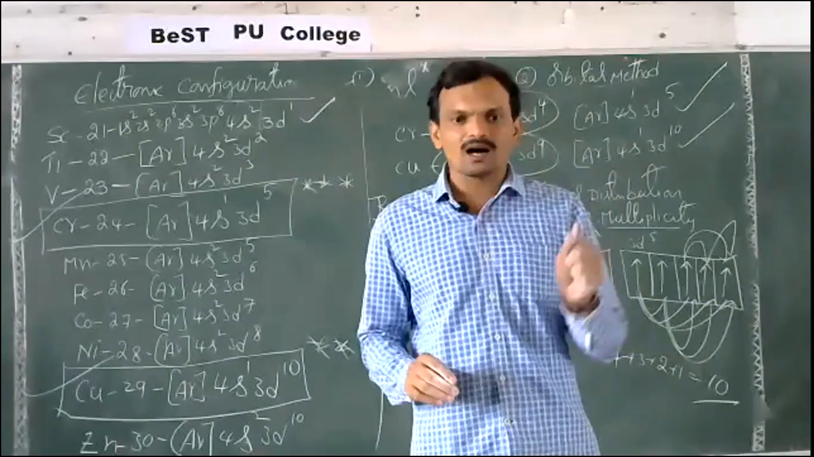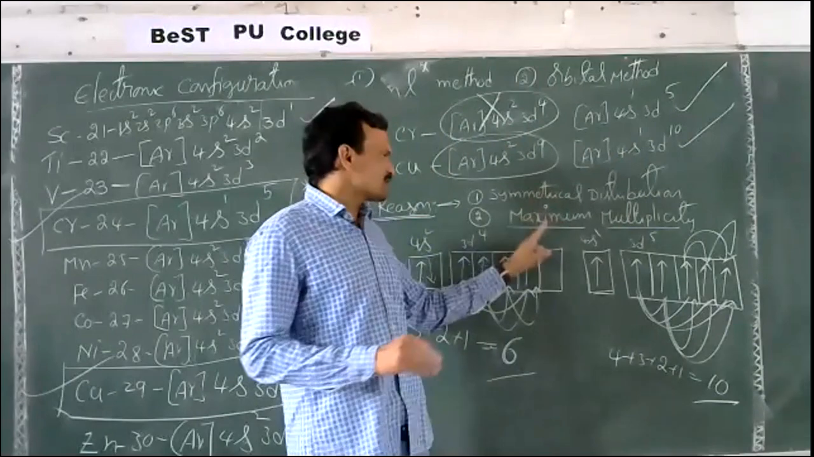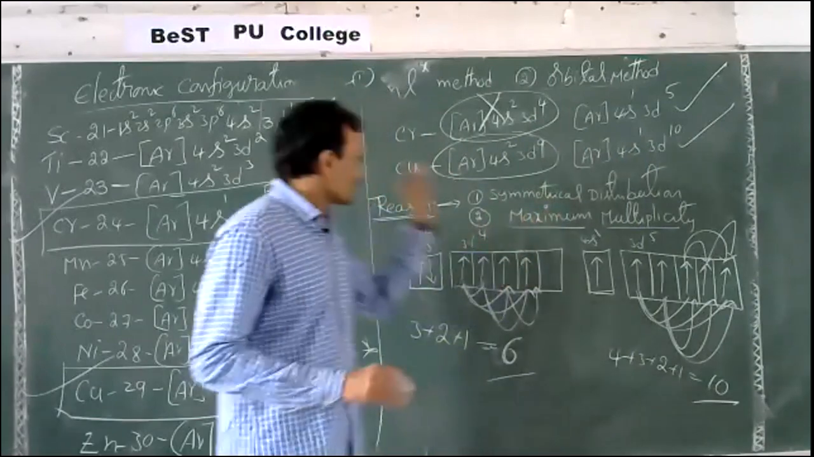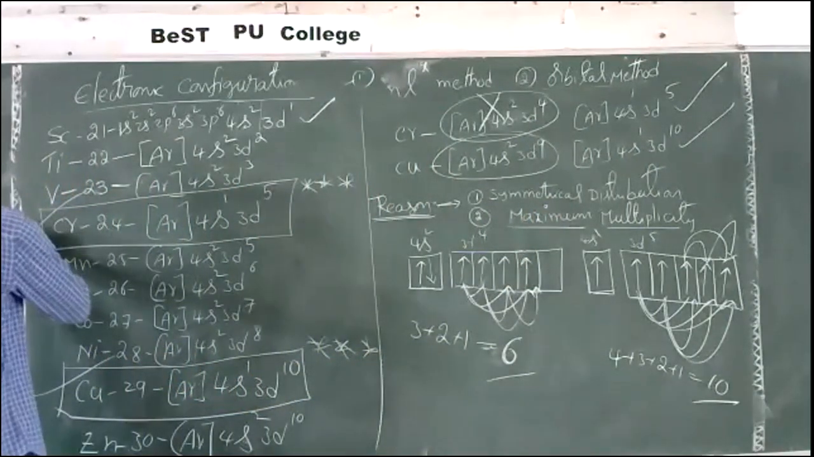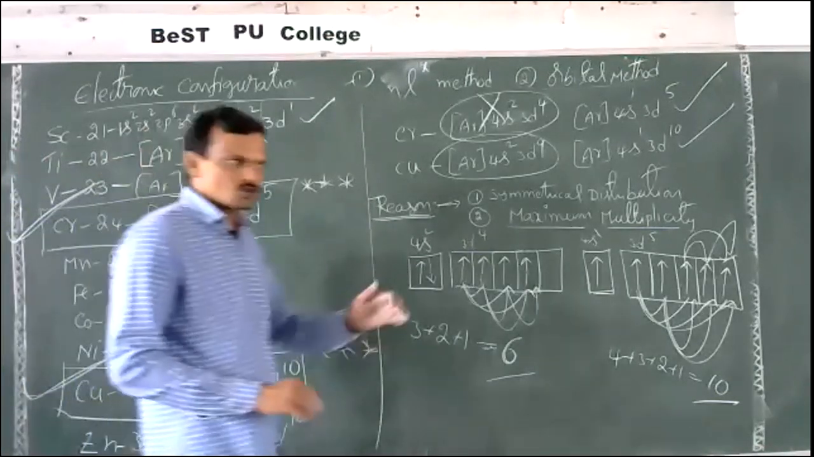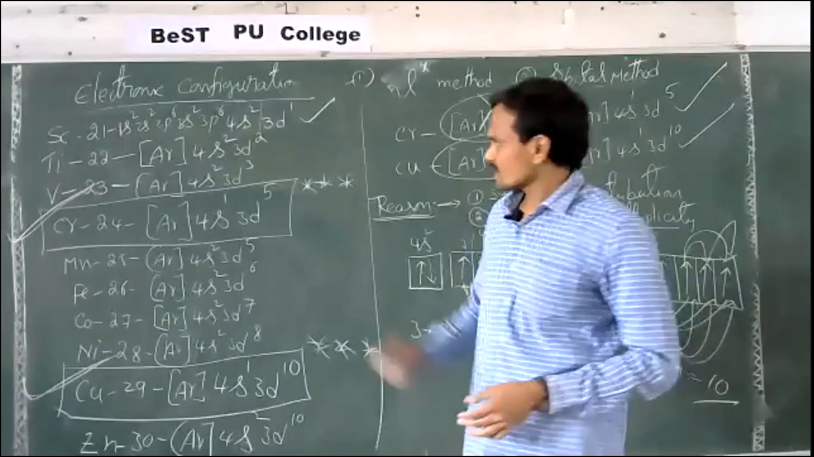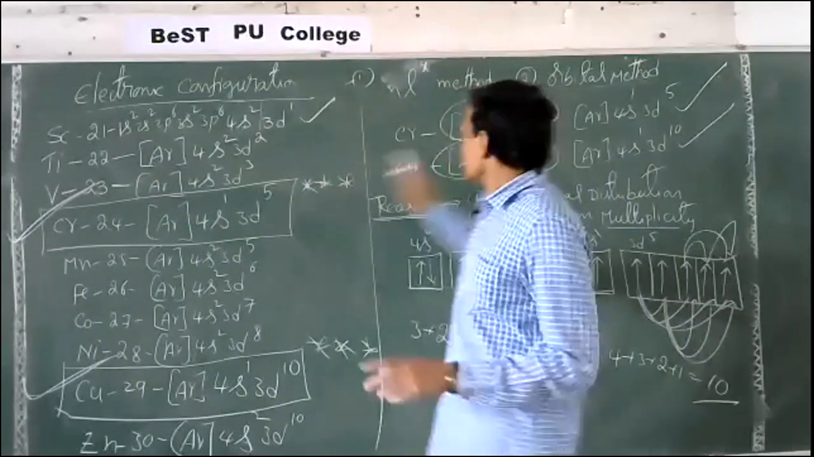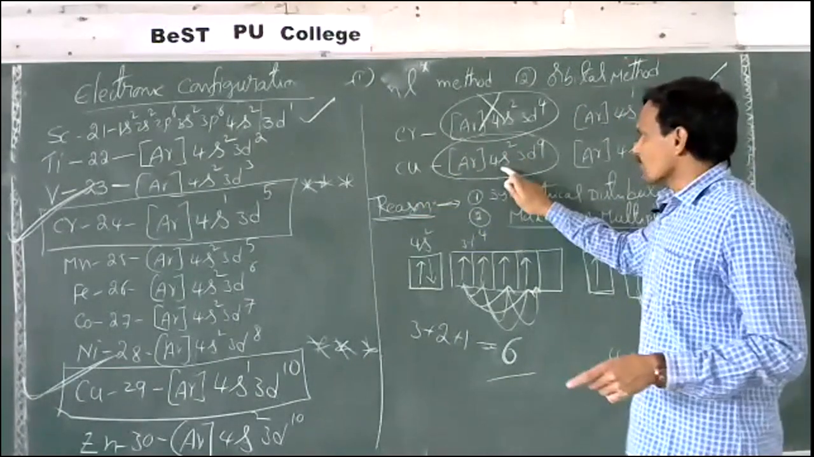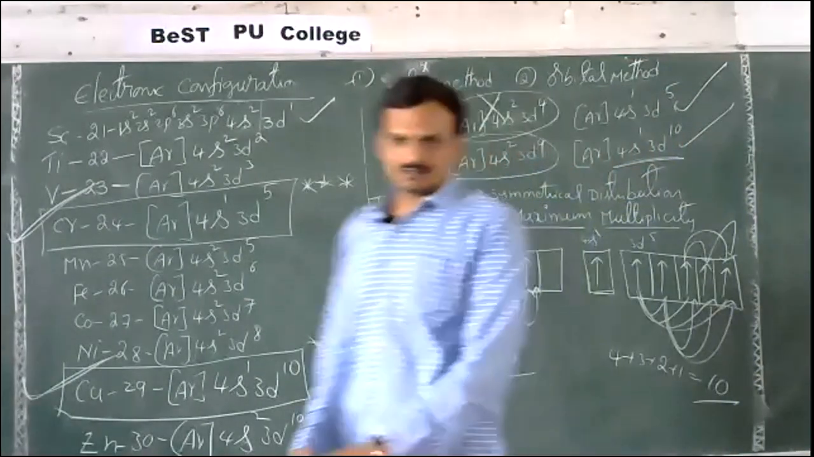that greater stability of half-filled or fully filled orbitals is due to symmetrical distribution of electrons, and the second reason is maximum multiplicity. Because of these two reasons, the elements with atomic number 24, chromium, and 29, copper, show anomalous electronic configuration, meaning an irregular electronic configuration than expected as per the rules. 4s2 3d4 was expected, but we got 4s1 3d5 for chromium. For copper, expected is 4s2 3d9, but observed is 4s1 3d10.